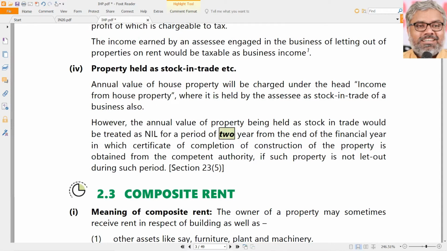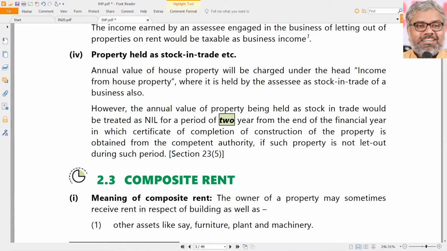And just now, as we understood, what about the property which is held as stock in trade? This will happen generally for whom? Usually who are in the business of constructing and selling the properties. Like developers, the real estate companies, the big construction companies, they will have property held as stock in trade. Sometimes it so happens they have constructed the property, but the property is not yet sold. It is still lying vacant.